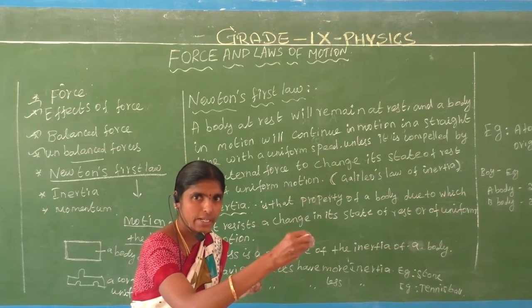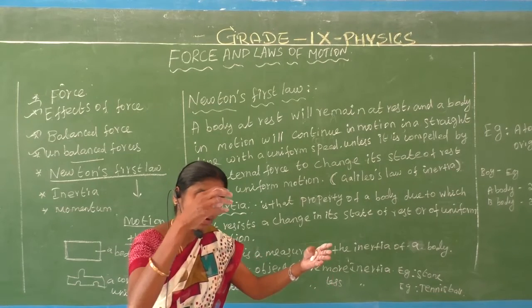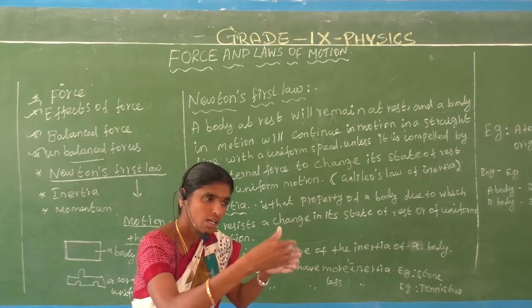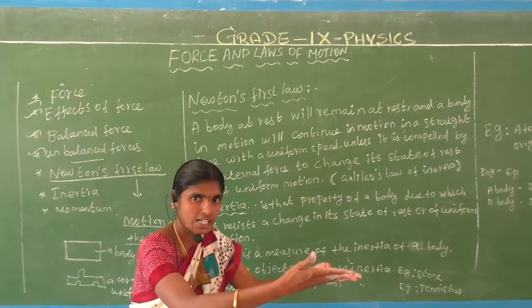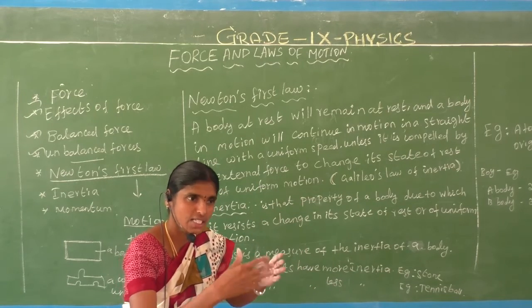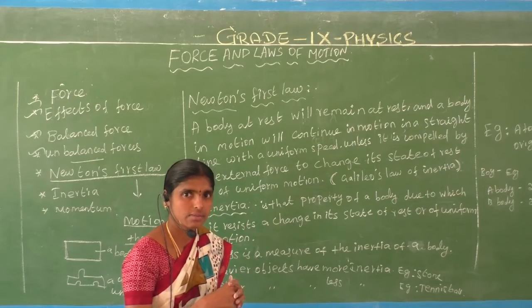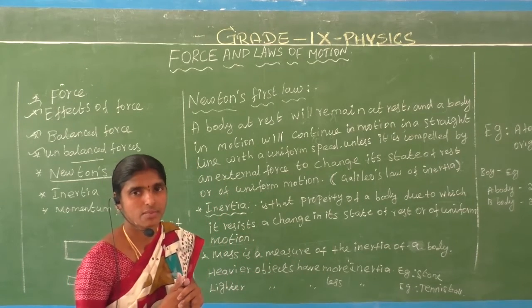We are going at 20 km speed. When we apply the brake, we apply force slowly, so the car slows down. It can change the direction, it can change the speed, it can change the uniform speed. Do you understand? That is Newton's first law of motion. Do you understand or not?